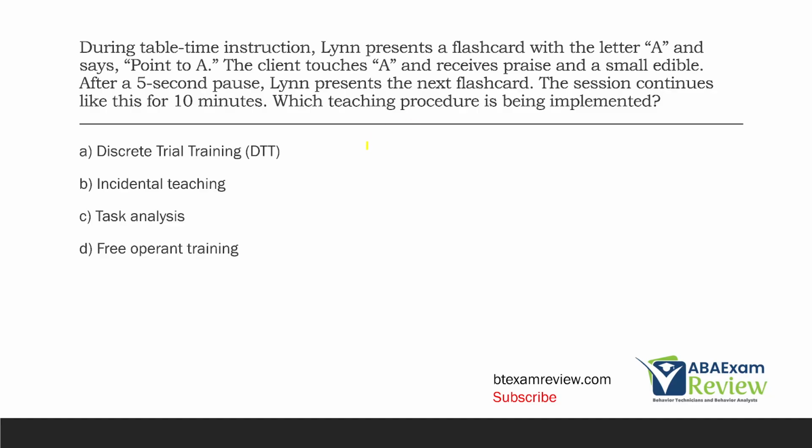So when we think about teaching procedures, think about your 2 primary ones, which would be discrete trial and incidental or naturalistic teaching. Think of those as kind of the umbrellas where DTT lives here and then naturalistic lives here, because we're going to typically teach a new behavior with DTT. And then once it's learned, we'll go to naturalistic teaching to help maintenance and generalization and that sort of thing.